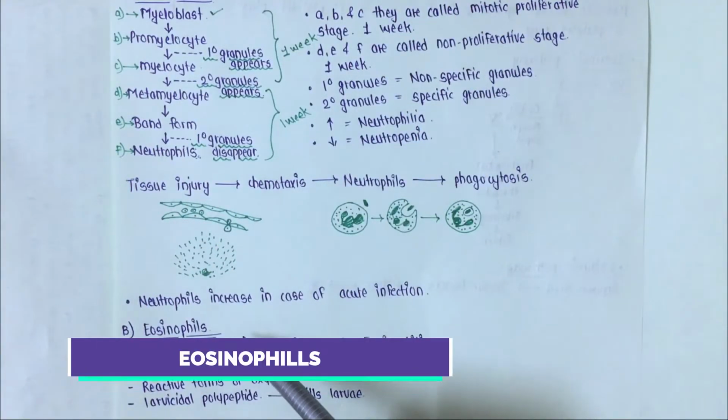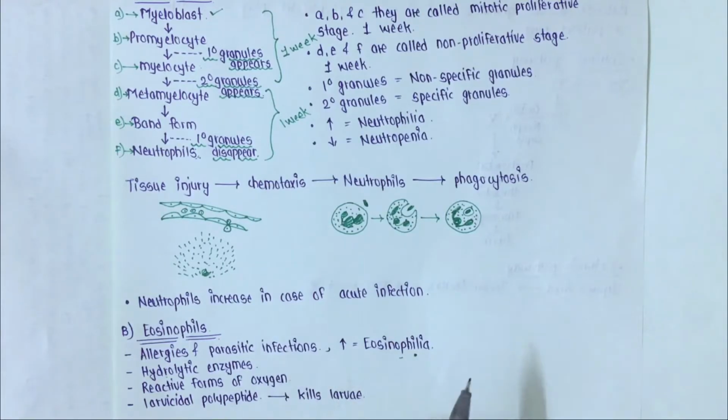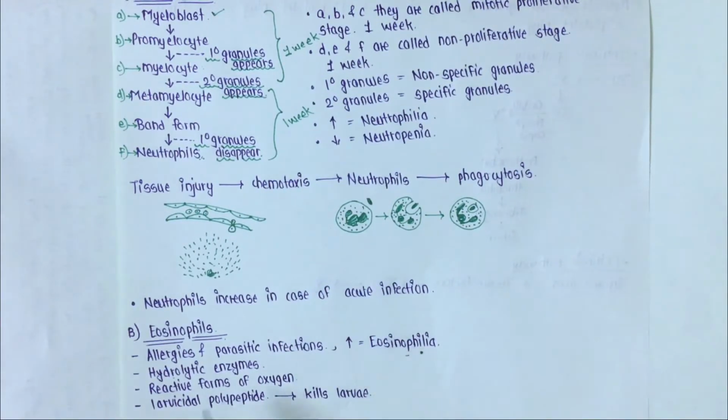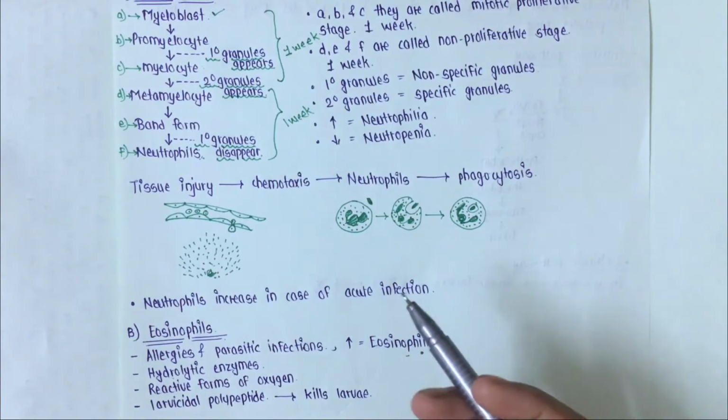अभी हम देखते हैं eosinophils. Eosinophils are increased in case of allergies and parasitic infection. Increase in the number of eosinophils is called eosinophilia. In parasitic infections, eosinophils bind themselves to the parasite and then release hydrolytic enzymes on them, and like this eosinophils are used in parasitic infections. These eosinophils also have reactive forms of oxygen. Then they have larvicidal polypeptide which kills the larva of the parasite. Then they also release histaminase which breaks down the histamine and thus stops the inflammation.